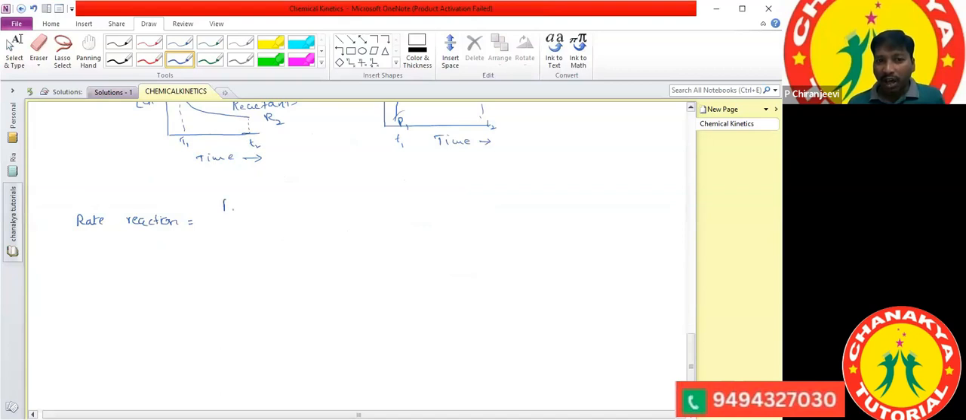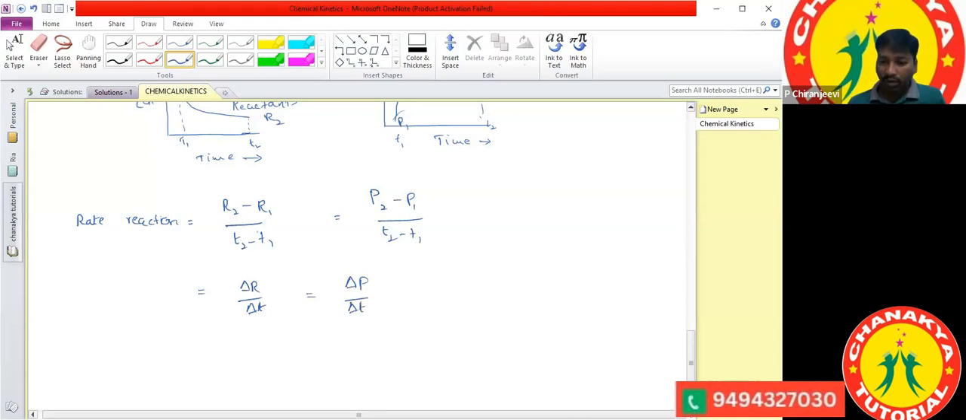That means here R2 minus R1, final concentration minus initial concentration, divided by change in time. Change in time we can write as T2 minus T1. Similarly, with respect to the products, we can write the equation P2 minus P1 divided by T2 minus T1. So this we can write as delta R divided by delta T, and this as delta P divided by delta T.